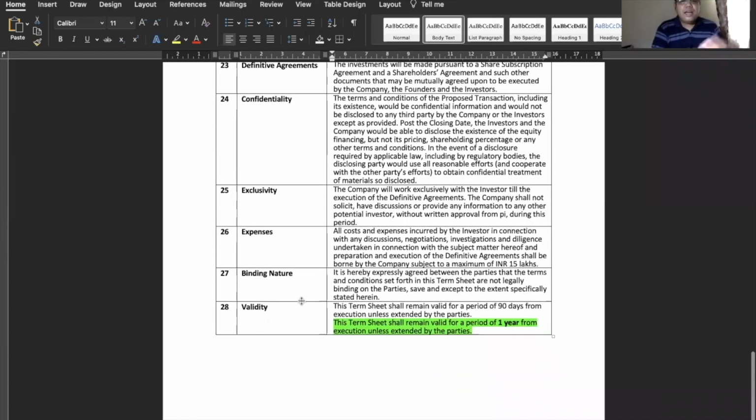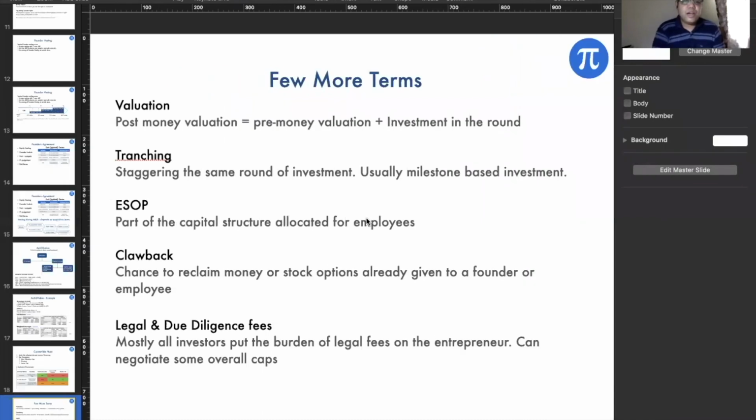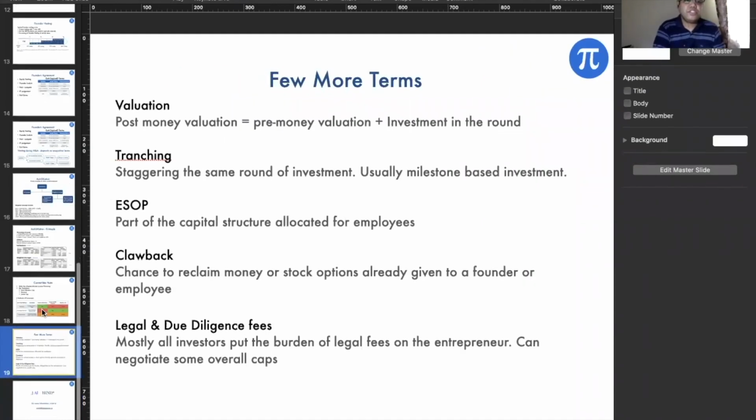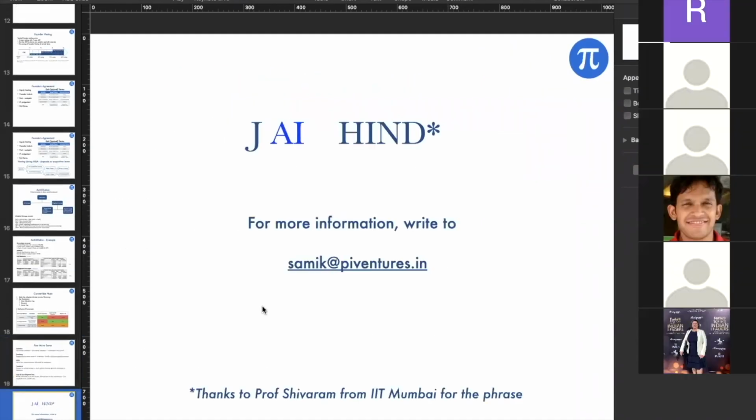I think, and yes, the validity, I mentioned that it is 1 year from the execution unless extended by parties. Yes, it cannot be 1 year. Usually it is between 60 to 90 days that we usually keep it. Similarly for the exclusivity as well, I think some questions were there on the exclusivity part, which should also be within that range itself. I think with this, we can conclude this term sheet session. If you have any questions, happy to take them now.